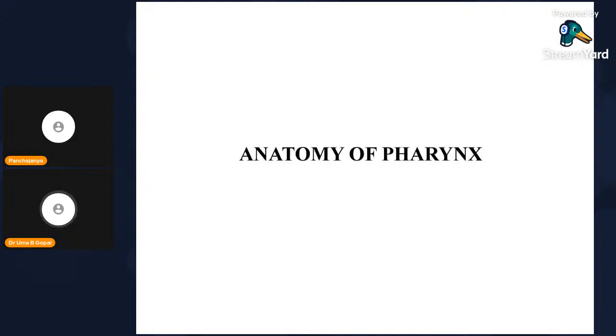Next, anatomy of the pharynx. This is also desirable to know, nice to know. It's not given in the NCSM syllabus, but there may be chances of MCQ.